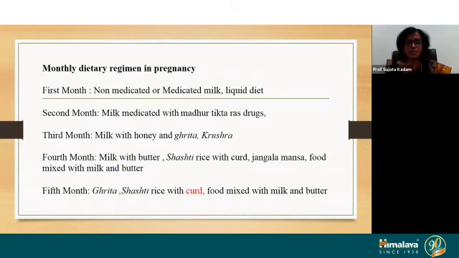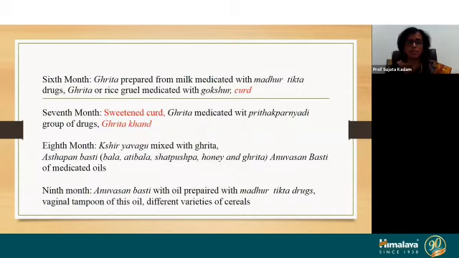Monthly dietary regimen, yes, that should be advised, but in some months the alteration should be done. Like in the 4th month and 5th month, curd should not be given, because it is an Abhishyandi and it is not pathya for GDM cases. So that curd we can avoid. Then butter in less quantity, or butter can also be avoided. Instead of that, we can advise ghee. So such alterations in the month-wise regime should be done.